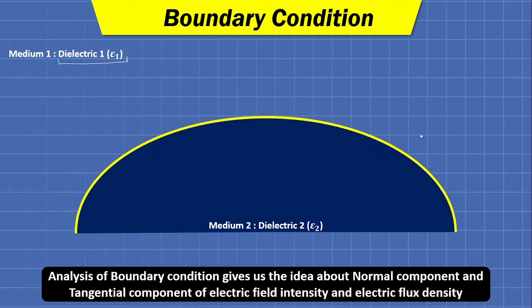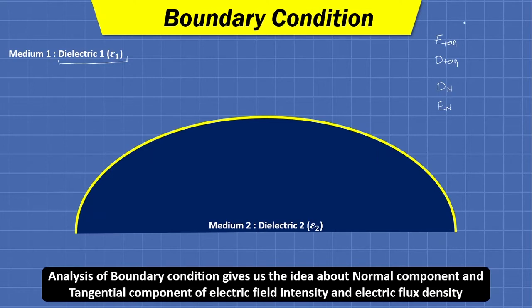By studying the boundary condition, we are basically interested in determining the tangential component of field intensity and flux density. Also, we are equally interested in finding the normal component of flux density and the normal component of field intensity.